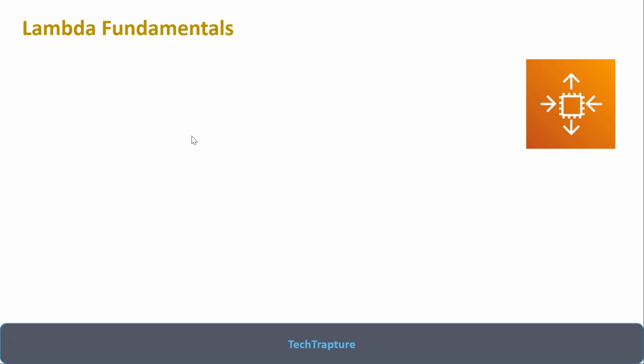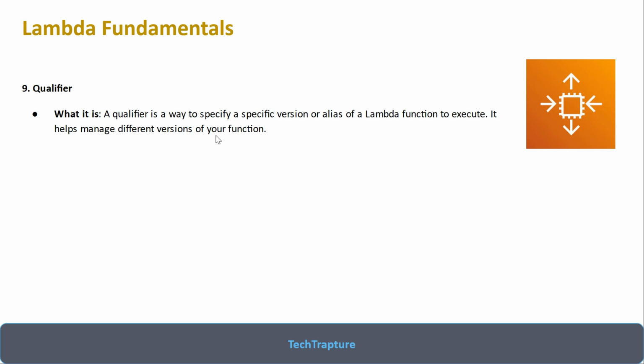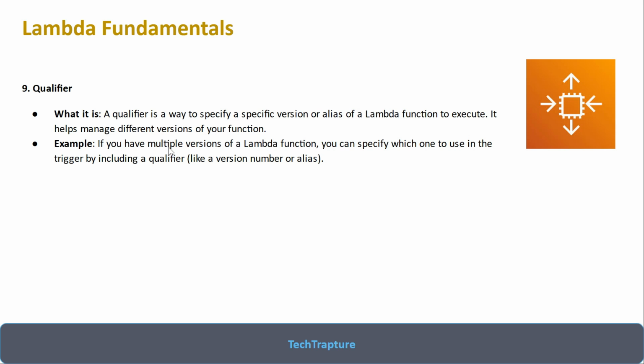Then last we have qualifier. A qualifier is a way to specify a specific version of your Lambda function. It helps to manage the different versions. Suppose you are updating your Lambda code, so it keeps updating your versions, just like the versioning of any application. If you have multiple versions of a Lambda function, you can specify which one to use with this qualifier.